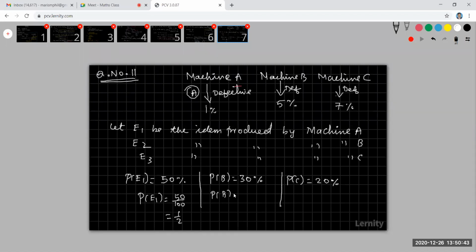Probability of E2 is 30 by 100, that is 3 by 10. And the probability of E3 is 20 by 100, that is 1 by 5.